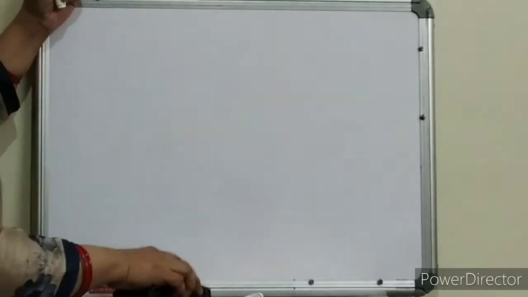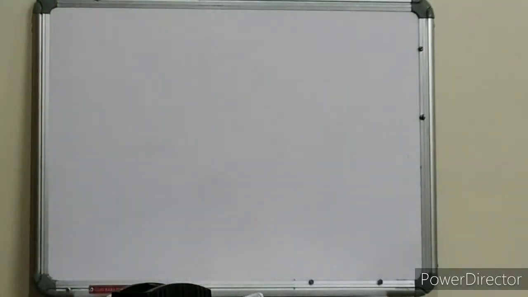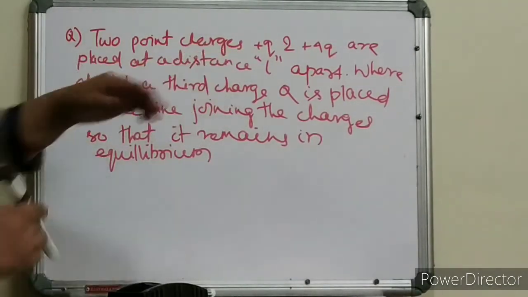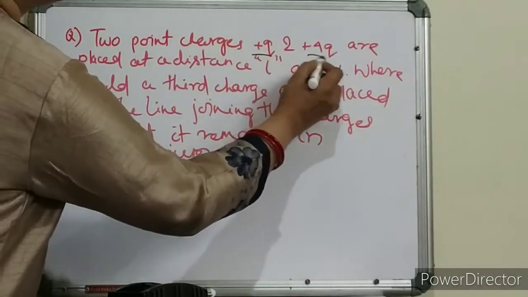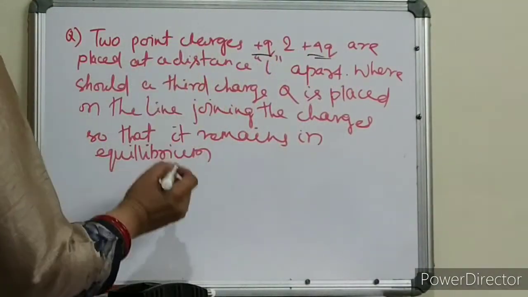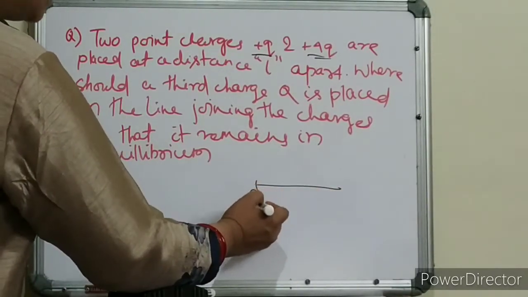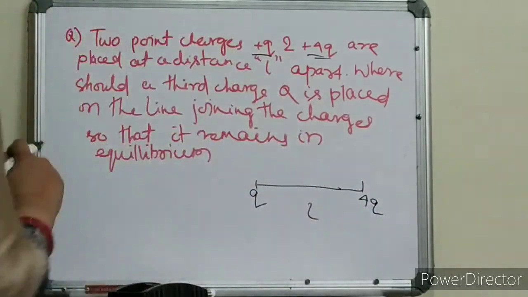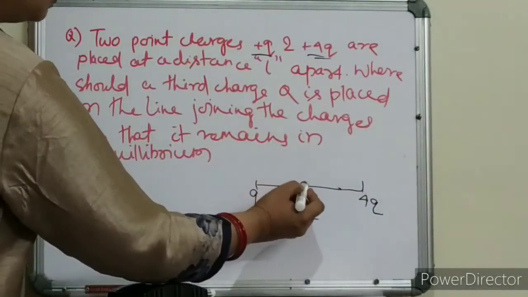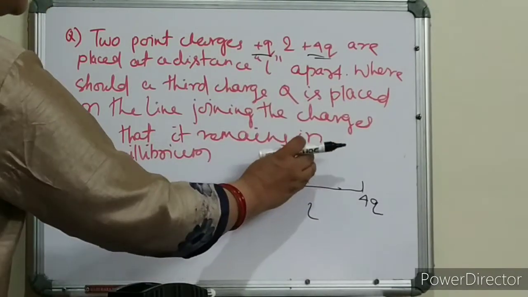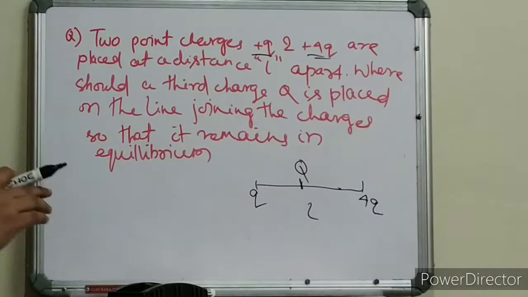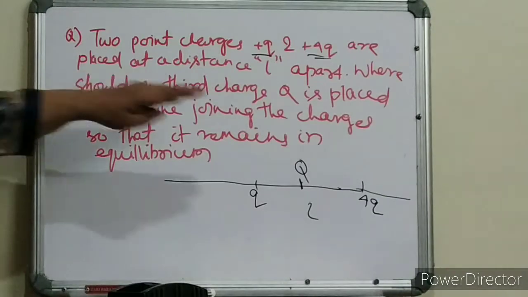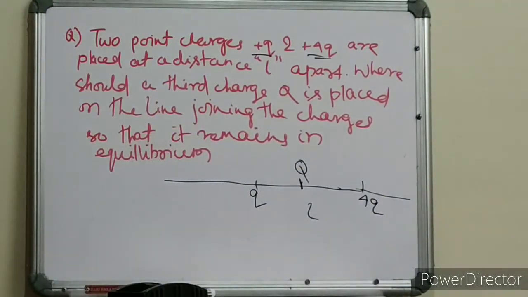Okay, children. Now we'll discuss some numericals. See, children, two point charges plus Q and plus 4Q are placed at a distance L apart like this. This is your plus Q, this is plus 4Q, and distance is L apart. Where should a third charge Q be placed so that it is on the line joining the charges? That means over here. Where should I keep this third charge so that it remains in equilibrium.